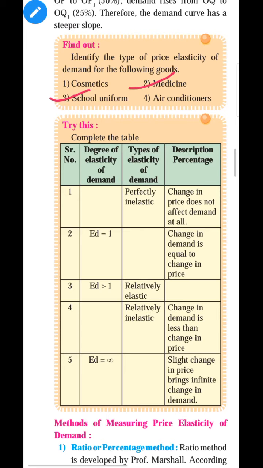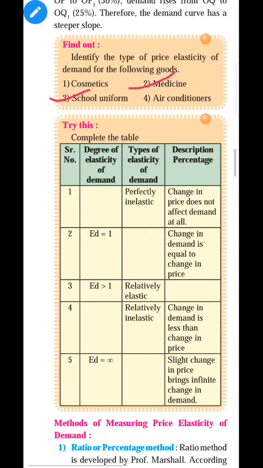So demand for uniform is perfectly inelastic. And what will be the slope of that? Again, like medicine, the slope of demand is vertical and parallel to the y-axis. Okay, so again it is the second type of price elasticity of demand.